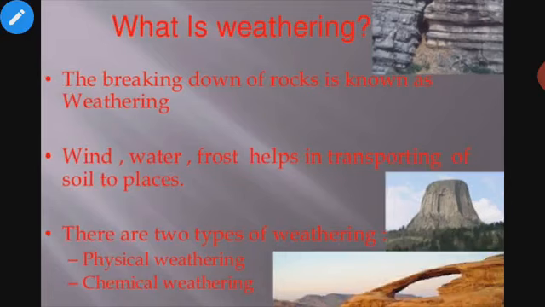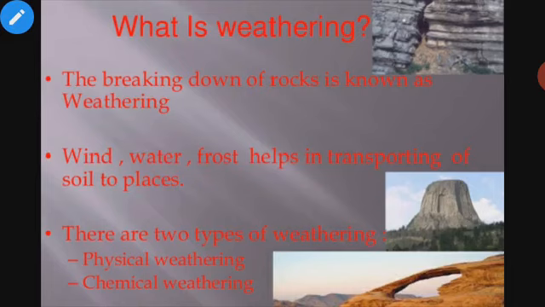How does this breaking down of rocks take place? It takes place in different ways. Dear students, weathering is the process of disintegration of rocks on the surface of earth by exposure to natural processes like air, winds, water, etc. These processes come in the category of physical weathering. Or we can say when weathering takes place by chemical changes, when chemical changes are involved in the weathering, that weathering is known as chemical weathering.